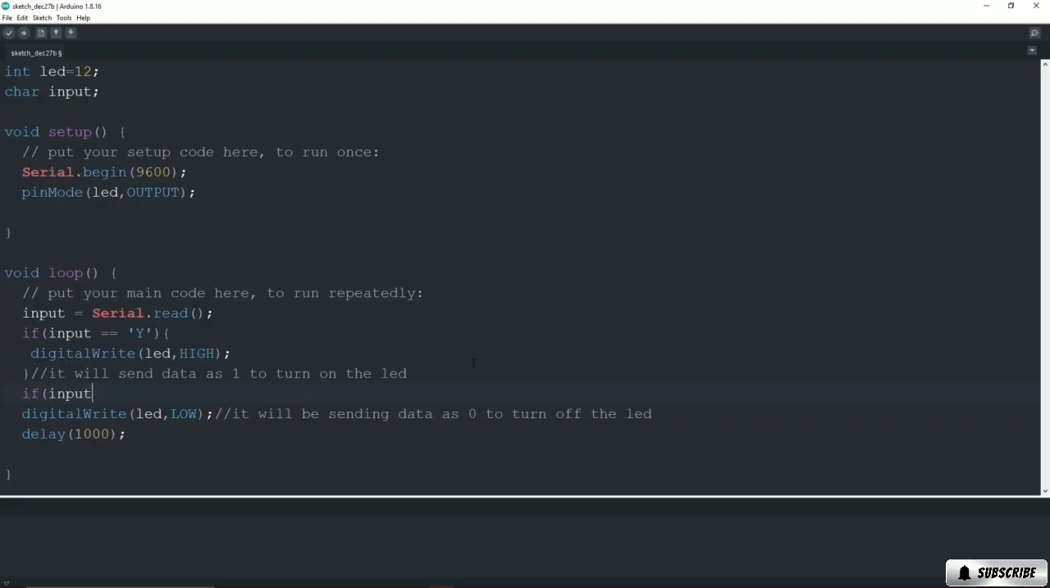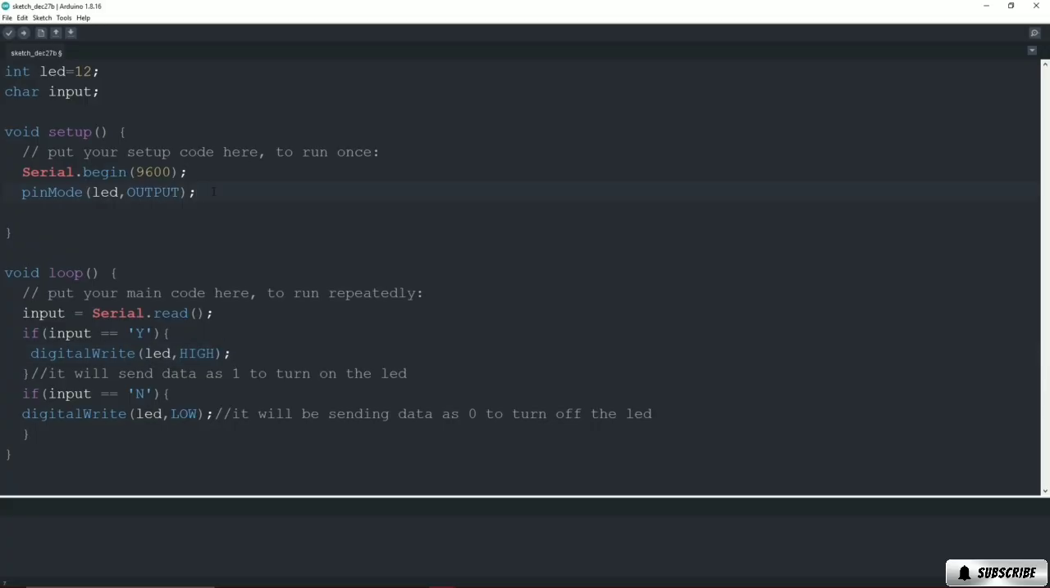So we'll type input equals to, and we'll add n for turning off the LED. We will add curly braces here, remove this delay from here, and close the curly braces. And I think we can also add a serial print here.